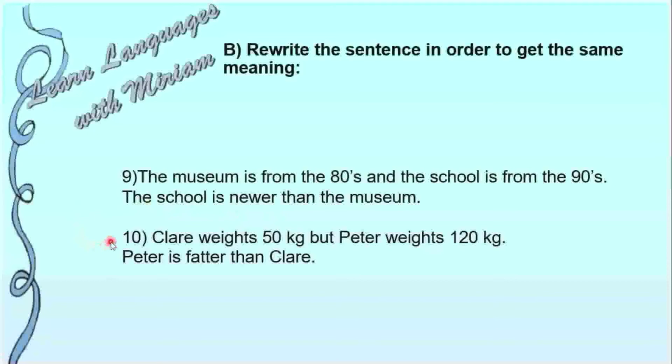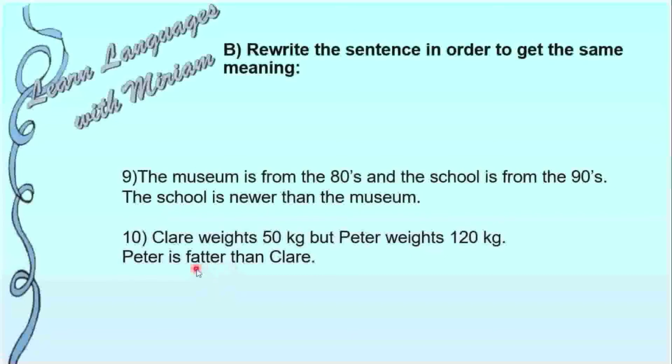And next one, and we finish. Claire weighs 50 kilograms, but Peter weighs 120 kilograms. So what happens here? This quantity is less than this one. So the correct answer is that Peter is fatter than Claire. As this quantity is more than this one, so Peter is fatter than Claire. So Peter is fat. We double T and we add ER.